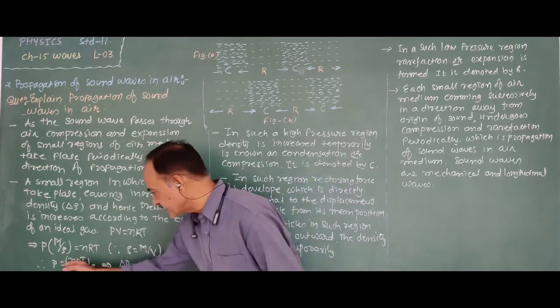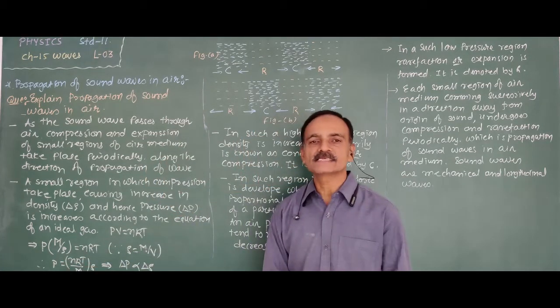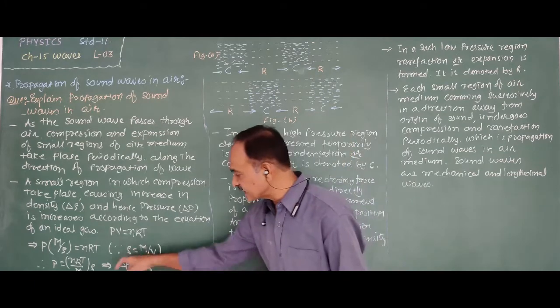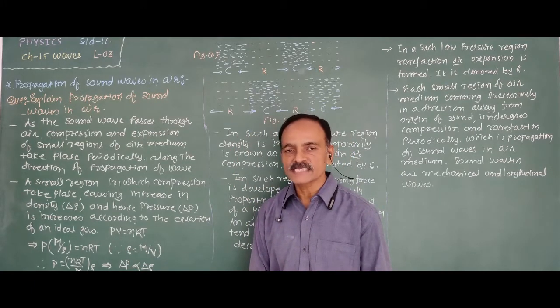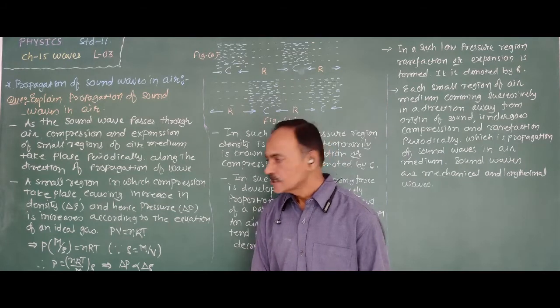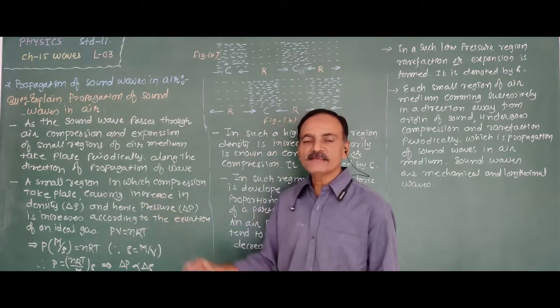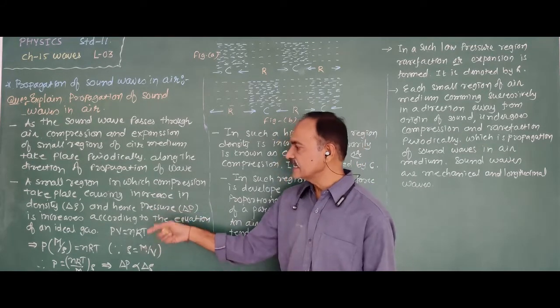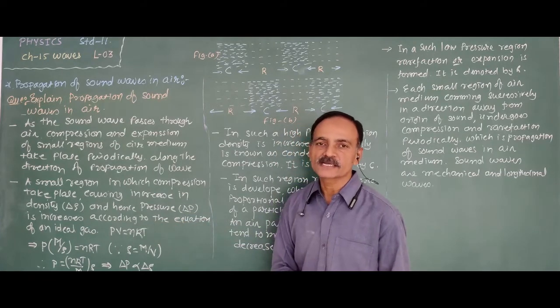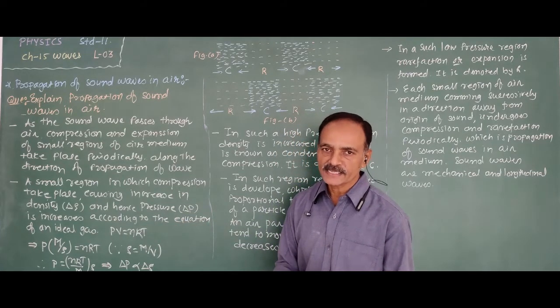Therefore, P is directly proportional to the density. As the density changes, the pressure of this region also changes. So in the small region in which compression takes place, the density increases, and as a result the pressure also increases. Clear this thing?